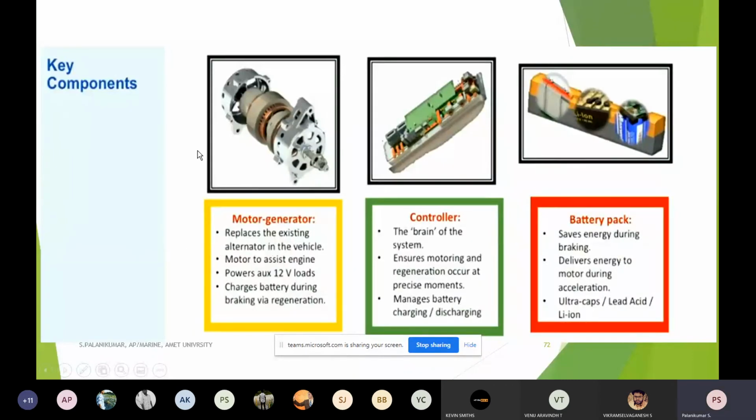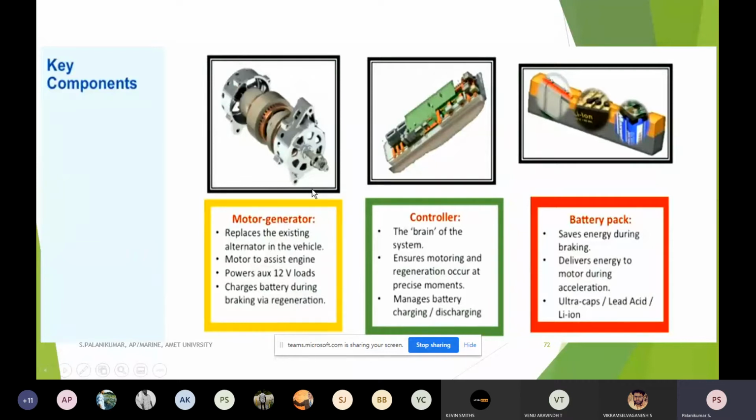So this is what we already discussed: the motor generator replaces the existing alternator in the vehicle. Say for example, here I have to identify a machine. During normal operation, it has to produce the required propulsion power as a motor.